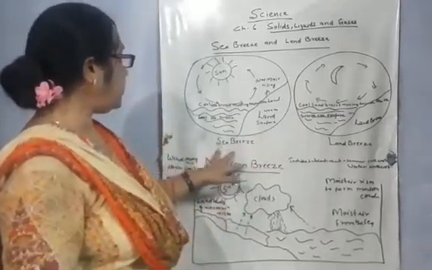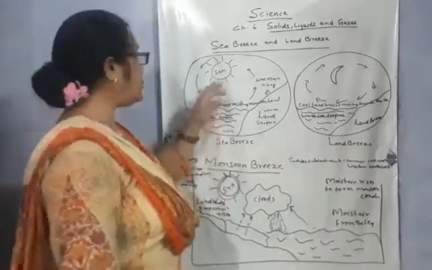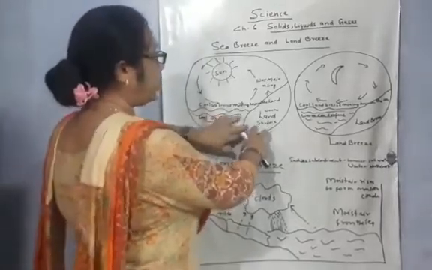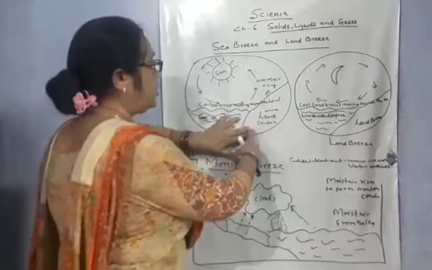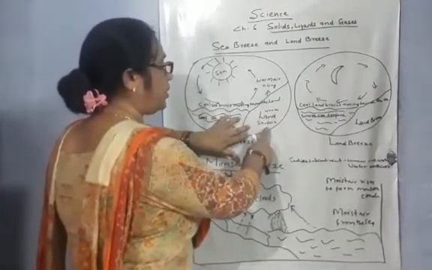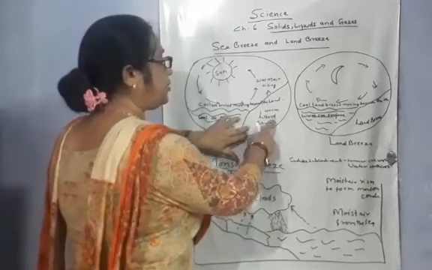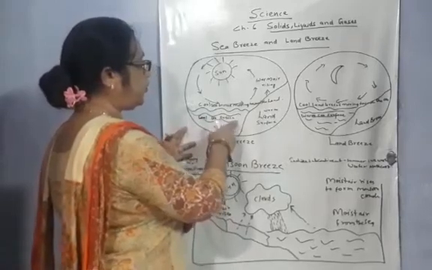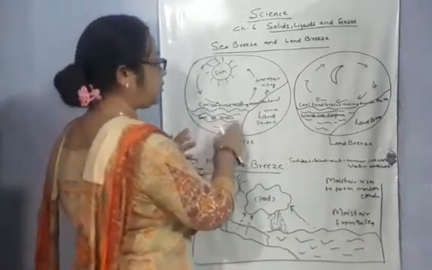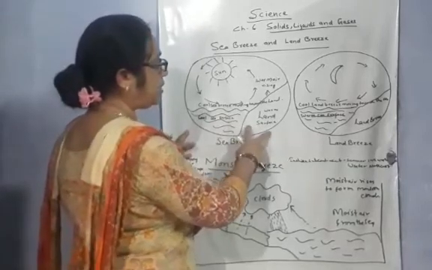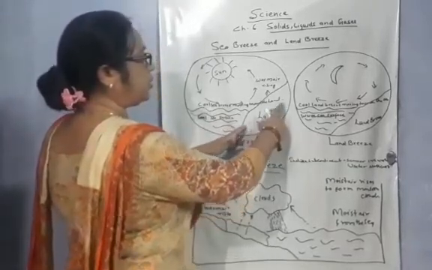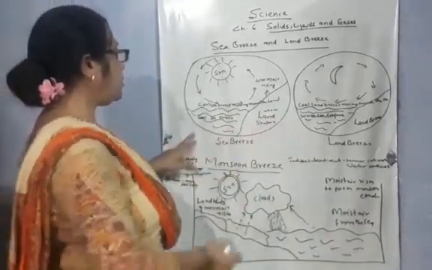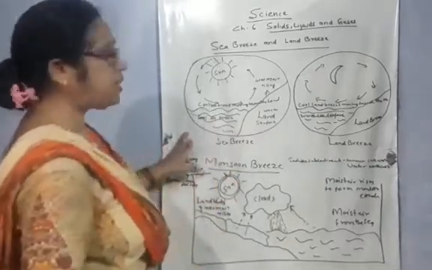So what happens in the sea breeze: when at the daytime the sun is rising, the land will heat up, and the air above the land will rise up because it converts into warm air. Warm air is lighter in weight, so it rises up, and the sea has cool dense air, and it moves from the sea to the land areas where there is a space because of the rising of warm air. So sea breeze occurs during the daytime because cool air moves towards the land.